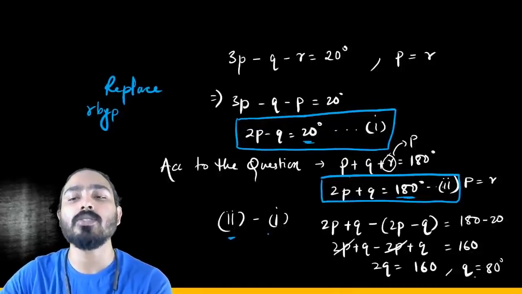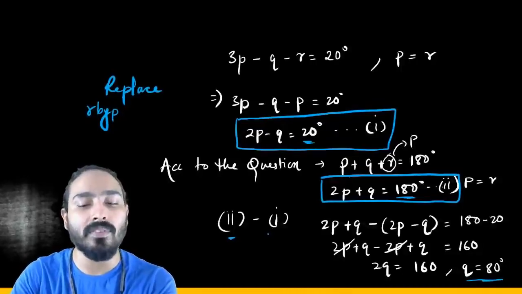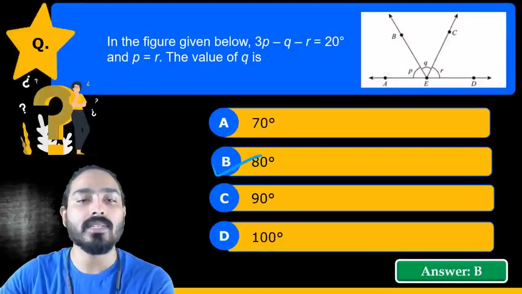And 2q is equal to 160, so q is equal to 80 degrees. That would be our answer. Yes, B is the right answer.